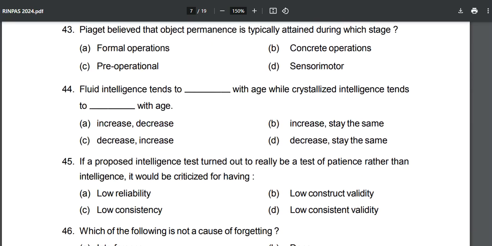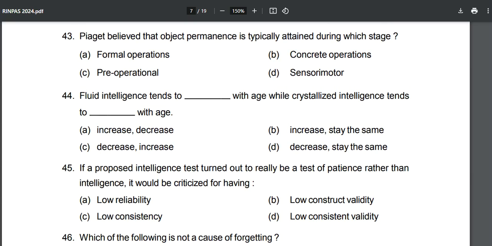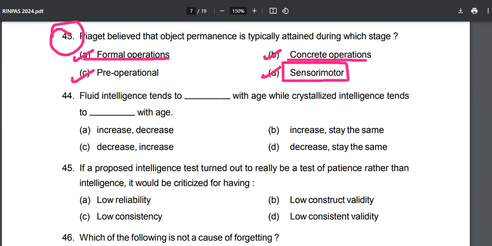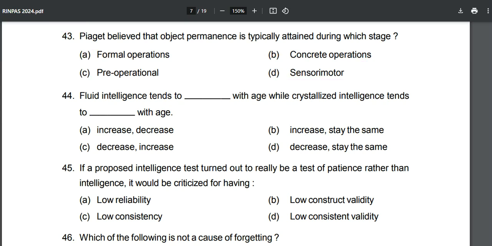Piaget believed that object permanence is typically attained during which stage? Now, easy one, not the formal, not the concrete. It is attained in the sensorimotor stage. Make sure for the next time you study what is happening in all the stages, because they can ask you again, once again.